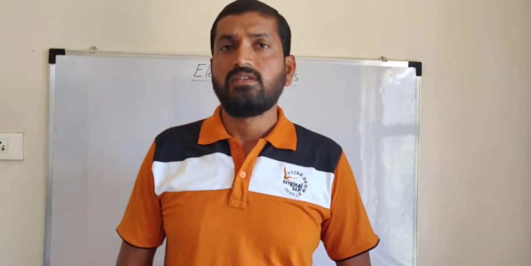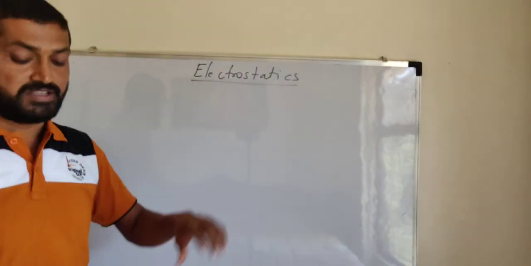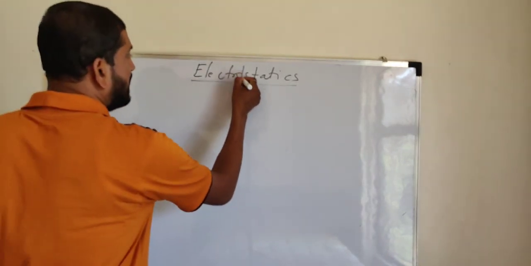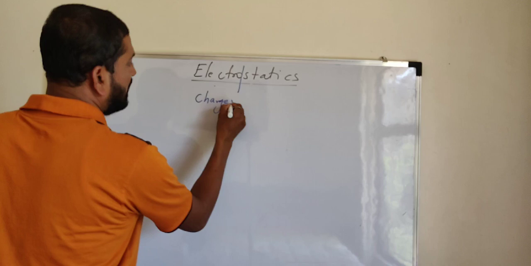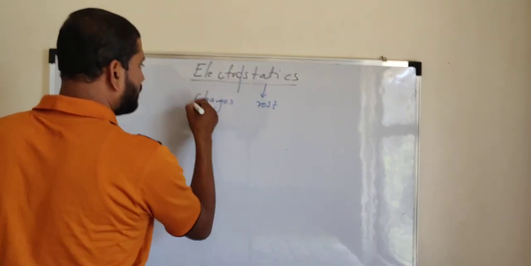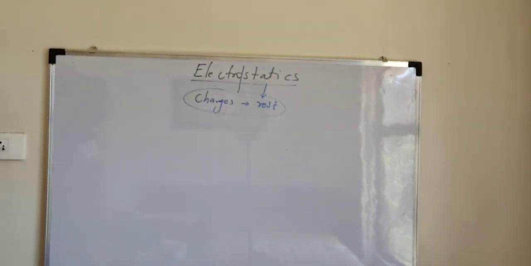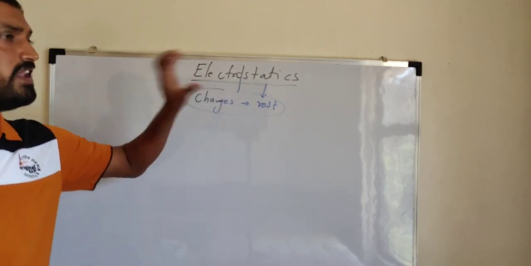Hi everybody. Today we are going to consider basic concepts of electrostatics. As the name implies, we know that electro always stands for electricity, meaning charges, and statics always stands for rest. So how to define electrostatics? Study of charges at rest. Study of charges at rest is considered under the special branch of electricity called electrostatics.